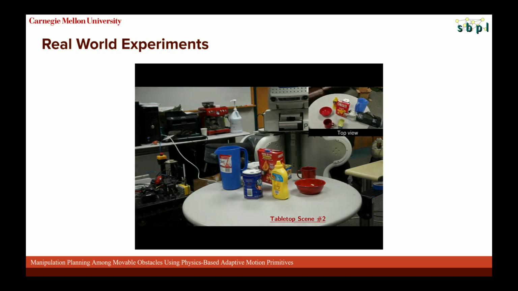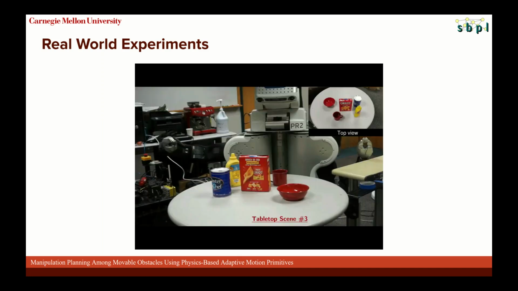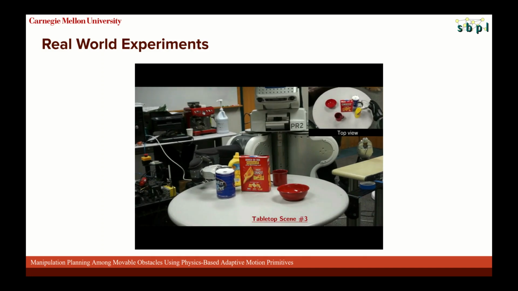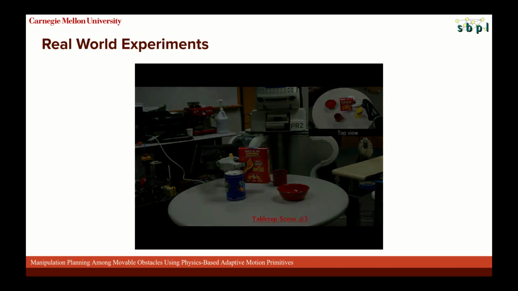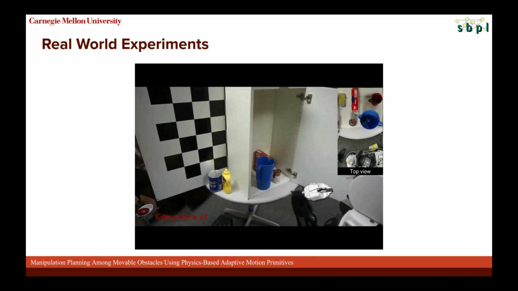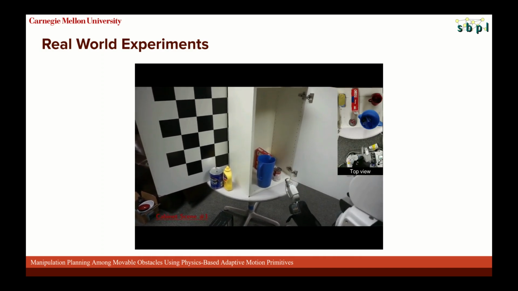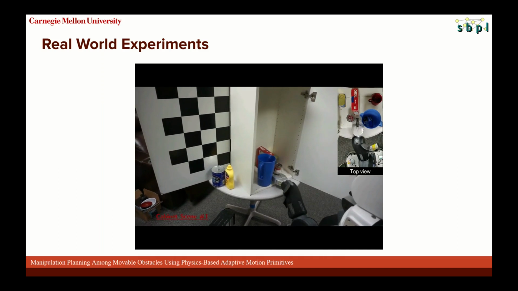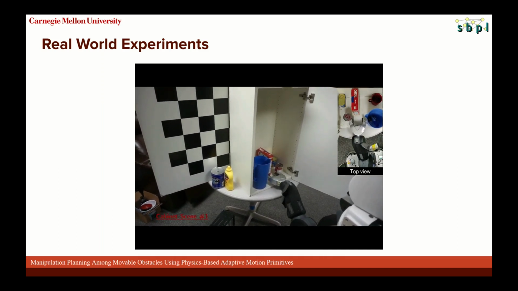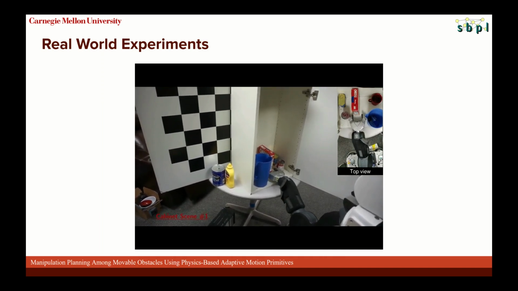In all these experiments, we're using objects from the YCB dataset, and we're using a perception algorithm developed by a student in the lab, PERCH 2.0, that runs on the GPU and gives us relatively accurate pose estimates for the objects. Within the simulator, each of these objects is initialized as being movable with 75% probability, and we're always asking the robot to pick up the cracker box, because I guess we're hungry grad students.